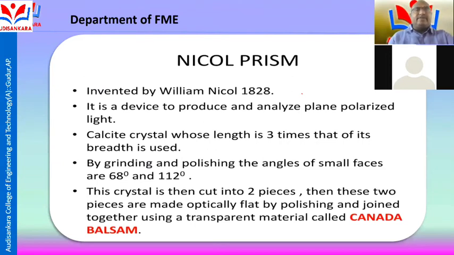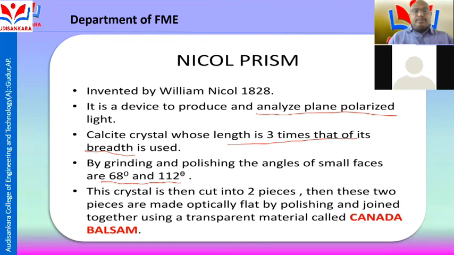The Nicol prism was invented by William Nicol in 1828. It is a device to produce and analyze plane polarized light. A calcite crystal whose length is 3 times its breadth is used. By grinding and polishing the ends, the angles are made 68 degrees and 112 degrees. This crystal is then cut into 2 pieces along the diagonal.